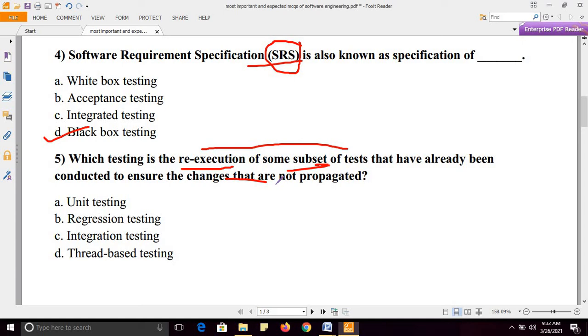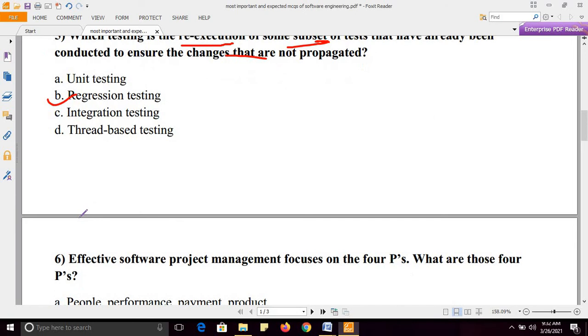Unit testing, regression testing, integration testing, thread based testing. Right answer is regression testing, option B.